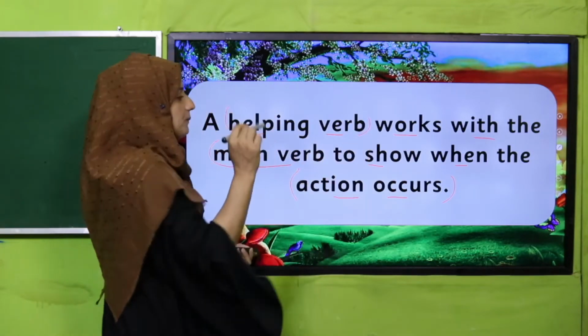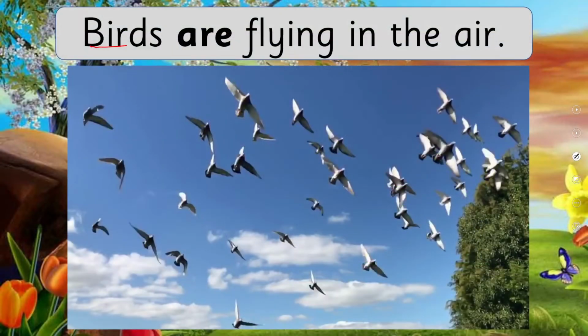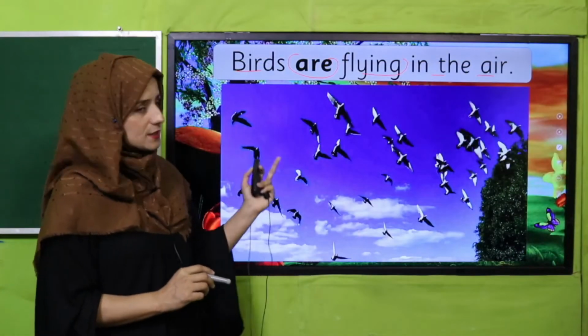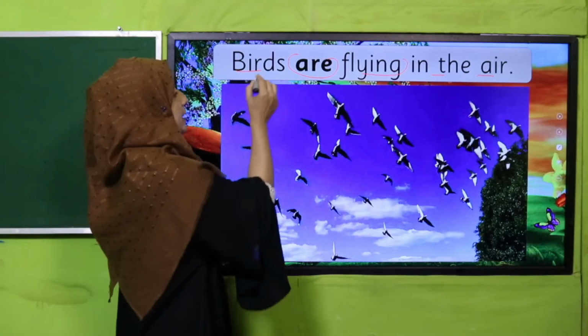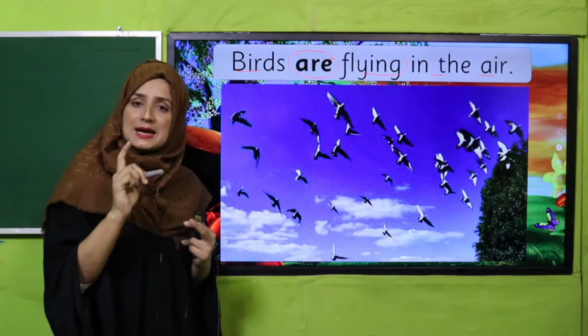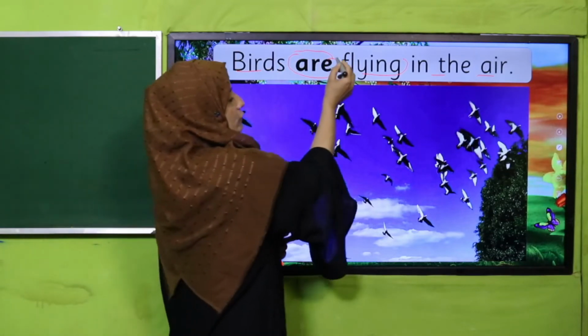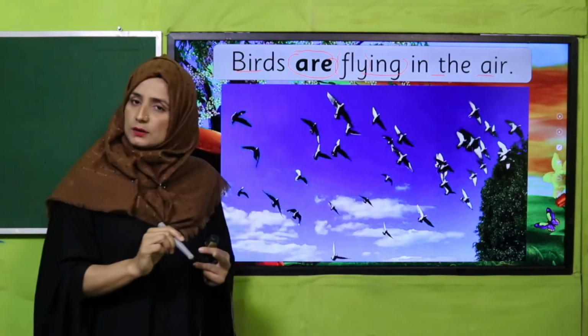So let's see this example, and judge: birds are flying in the air. Can you judge what is the difference between the previous example and this example? Yes, my dear students, there is "are", and "are" is being used as a helping verb. And what is our main verb? Yes, fly. Good.